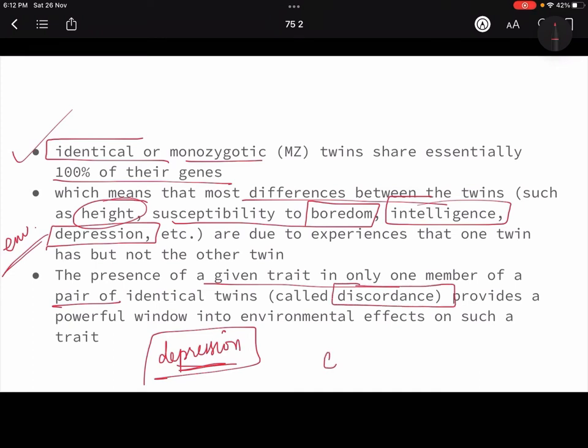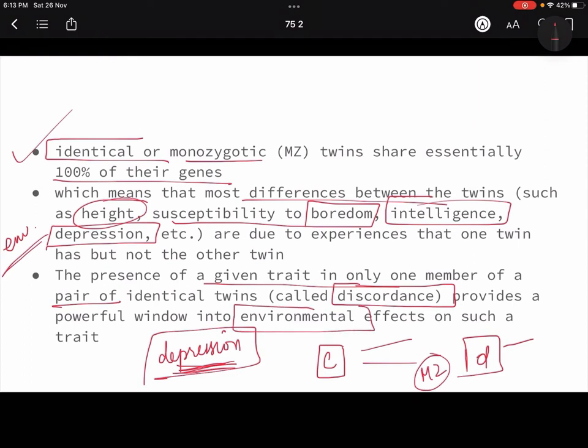I told you, concordance is when there is one trait and both of them are having it. Discordance is when there is one trait, in this case depression, and only one twin is having it and the other is not. And this discordance in case of monozygotic happens because of environmental effect. So I hope you are understanding.